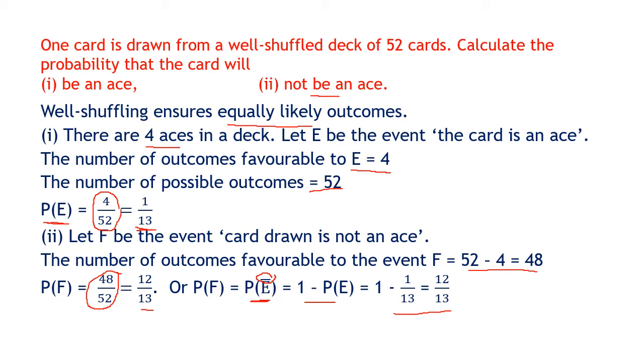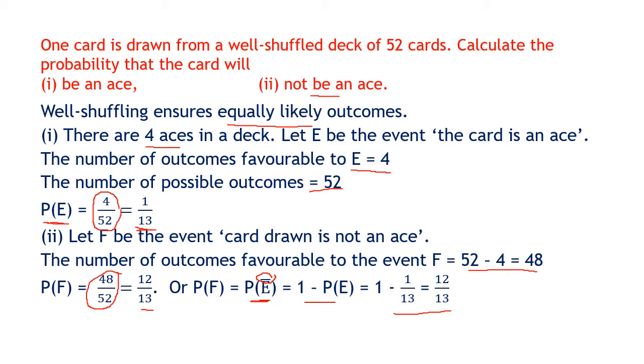So ace and not an ace. Drawing one card from a deck of 52 cards, the total outcomes are 52, and since we are looking for an ace, the total number of aces is 4. Now just to change the sum, suppose we were looking for a red ace. How many red aces do we have? 2. So if one card is drawn from a deck of 52 cards and we have to find the probability that it is a red ace, then the red aces are only 2. So the probability of a red ace is 2 upon 52 or 1 upon 26.